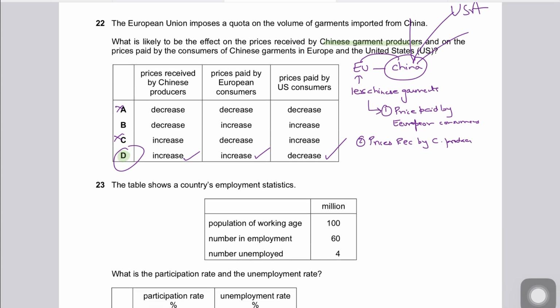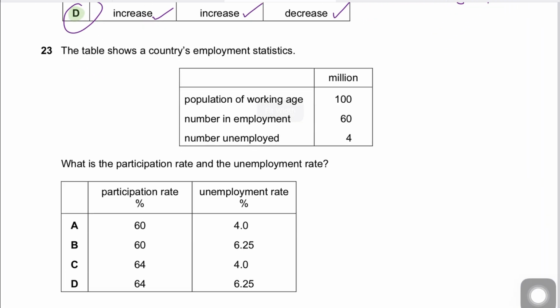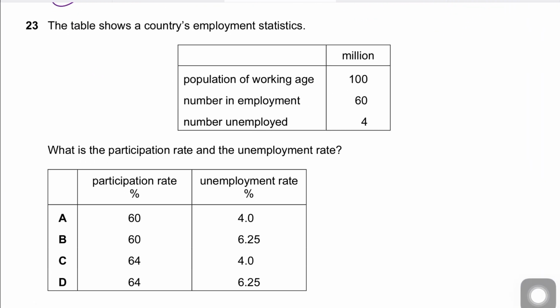Okay, guys? Nice MCQ. Question 23. The table shows employment statistics. Now you need to know the formulas here. What is the participation rate and unemployment rate? Now the labor force participation rate formula is actually labor force divided by the working age population.